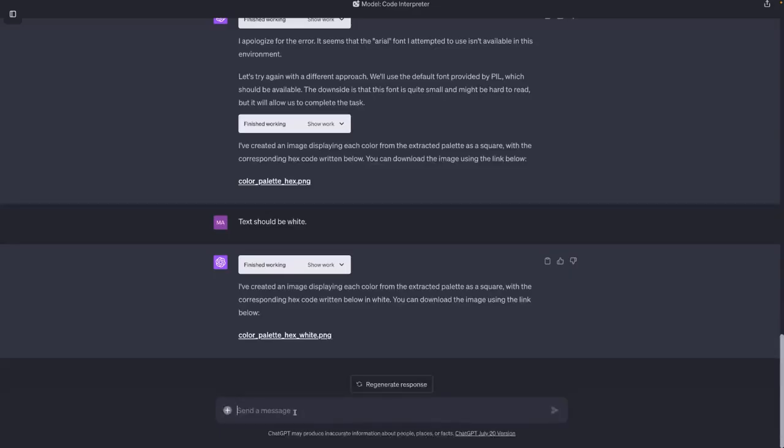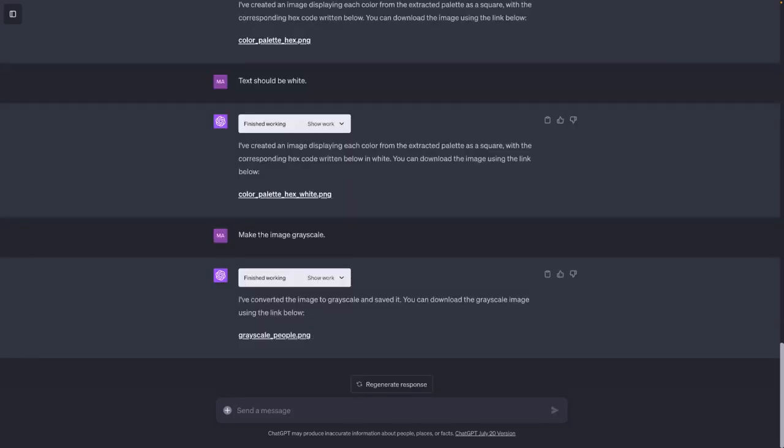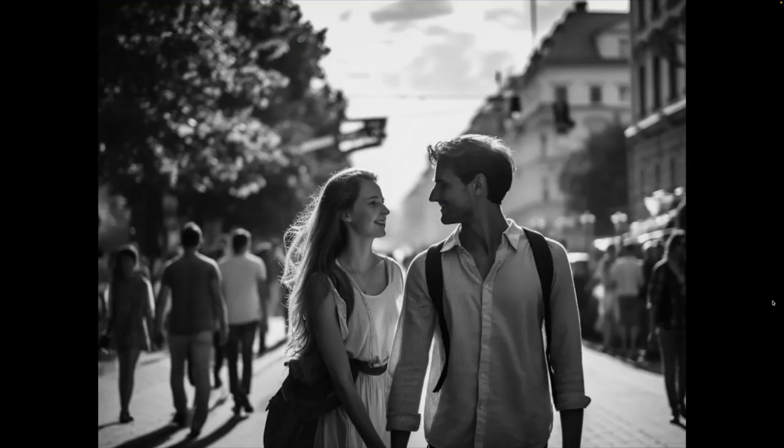Talking about colors, we can of course also change the colors used in the image. So we could make the image grayscale. Now we'll see if ChatGPT refers to the people image or to the hex code image, because I wasn't very explicit about this prompt now. But ChatGPT used our 4:3 aspect ratio image with the people and made it grayscale.